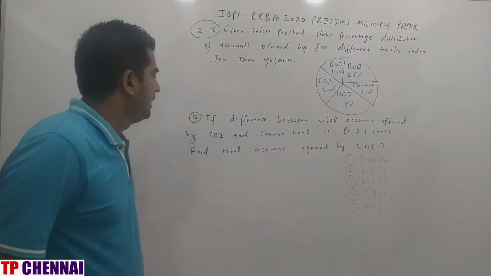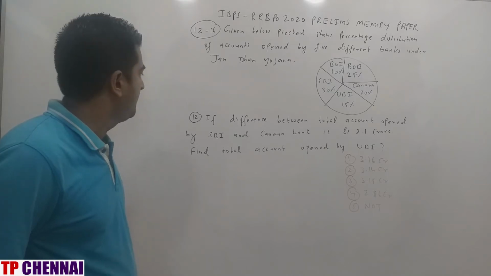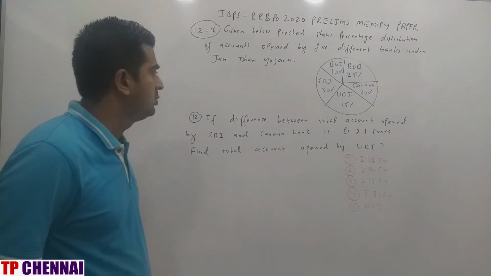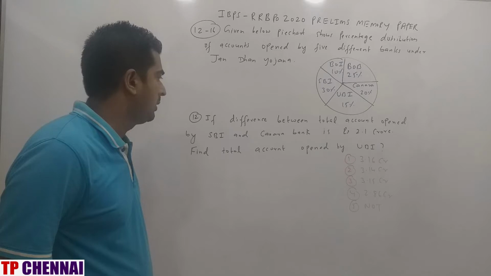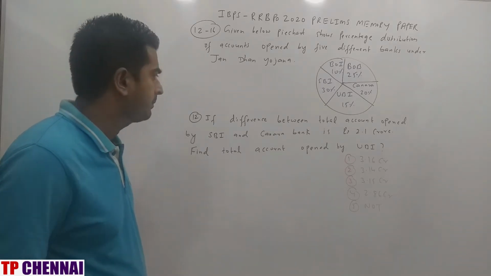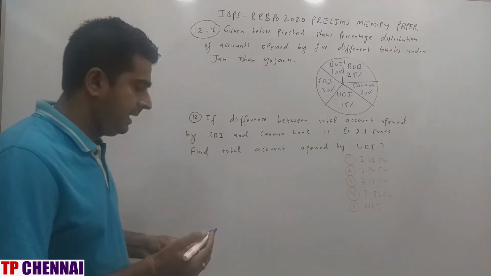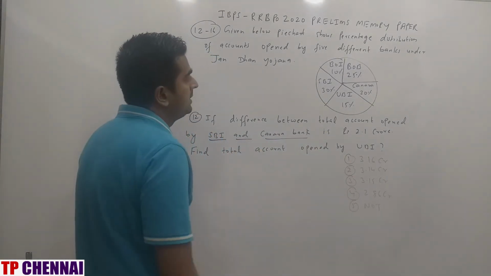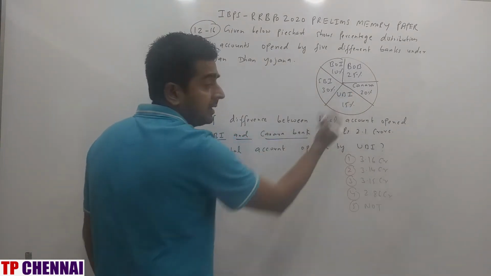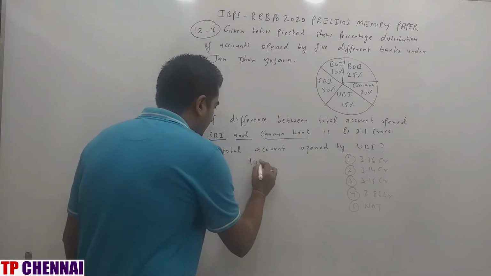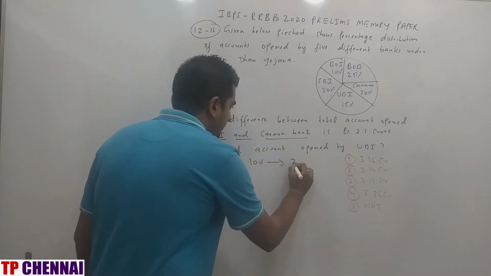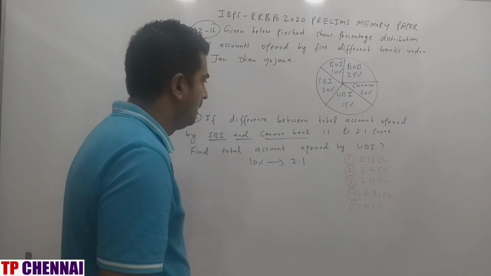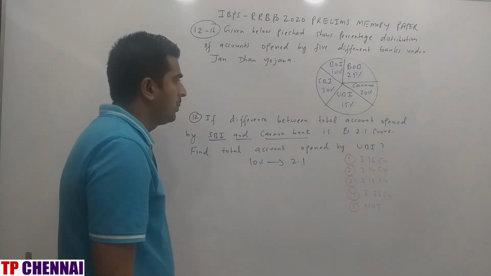First one, if difference between total accounts opened by SBI and Canara Bank is rupees 2.1 crore, find total accounts opened by UBI. So SBI and Canara Bank, how much difference is there? SBI is 30%, Canara Bank is 20%. So 10%, how much they have given you? 2.1 crore. Now they are asking to find total accounts opened by UBI.